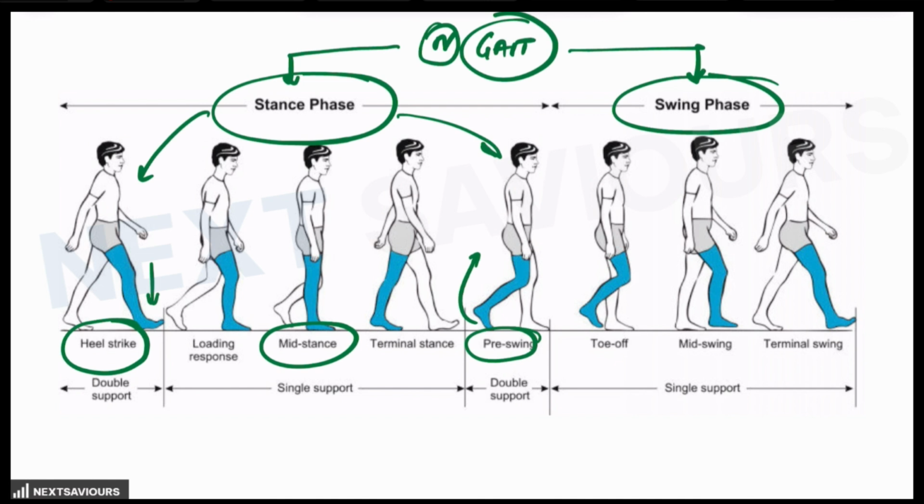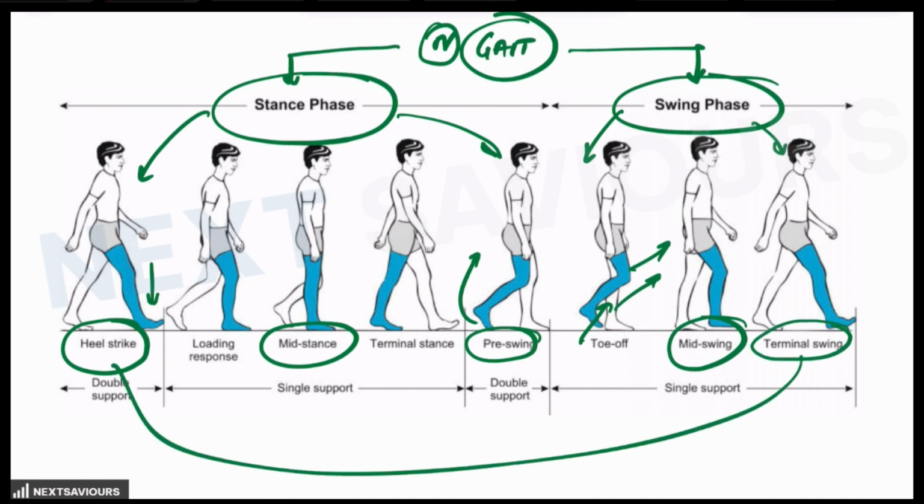Now that same foot, when the toes are off, this is the beginning of the swing phase. Then there is an accelerative phase, which is mid swing. And then there is a decelerative phase, which is terminal swing. That means the heel is about to strike down on the ground. This is a complete cycle of the gait, from the heel strike all the way up to the terminal swing.